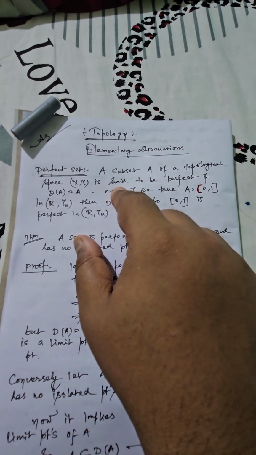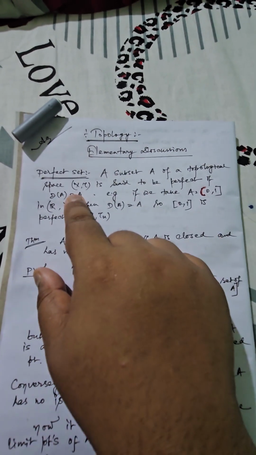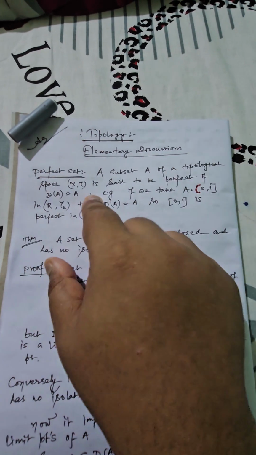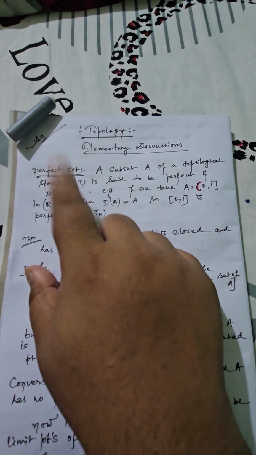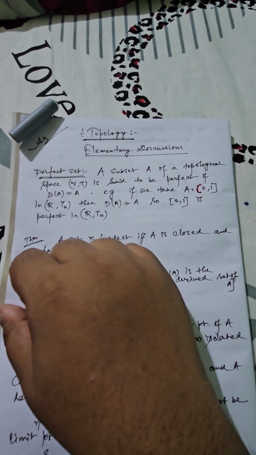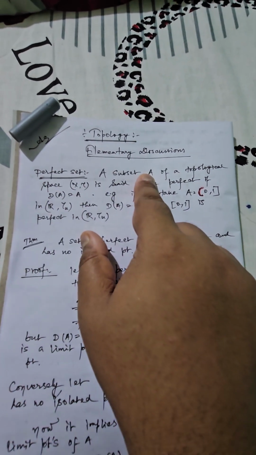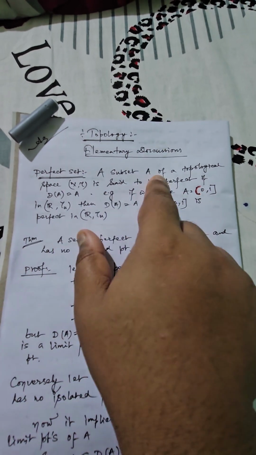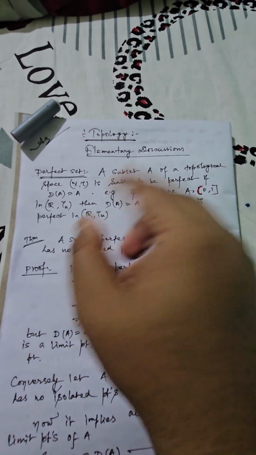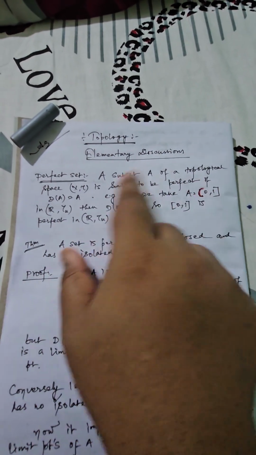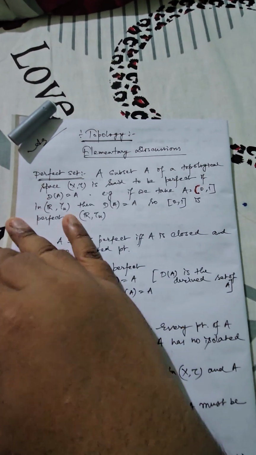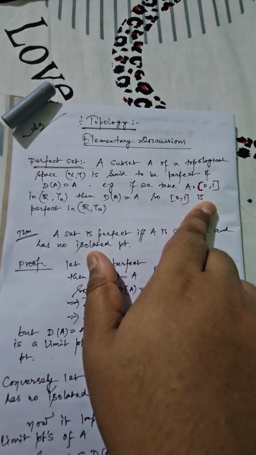We can consider any particular subset A of a topological space (X, τ). It will be considered a perfect set if the derived set of that corresponding subset is identical to the original subset itself. That means you have taken A from (X, τ), this is a subset, and find the derived set of A, that is D(A). If you can show that D(A) is equal to A, then you can say A is nothing but a perfect set.